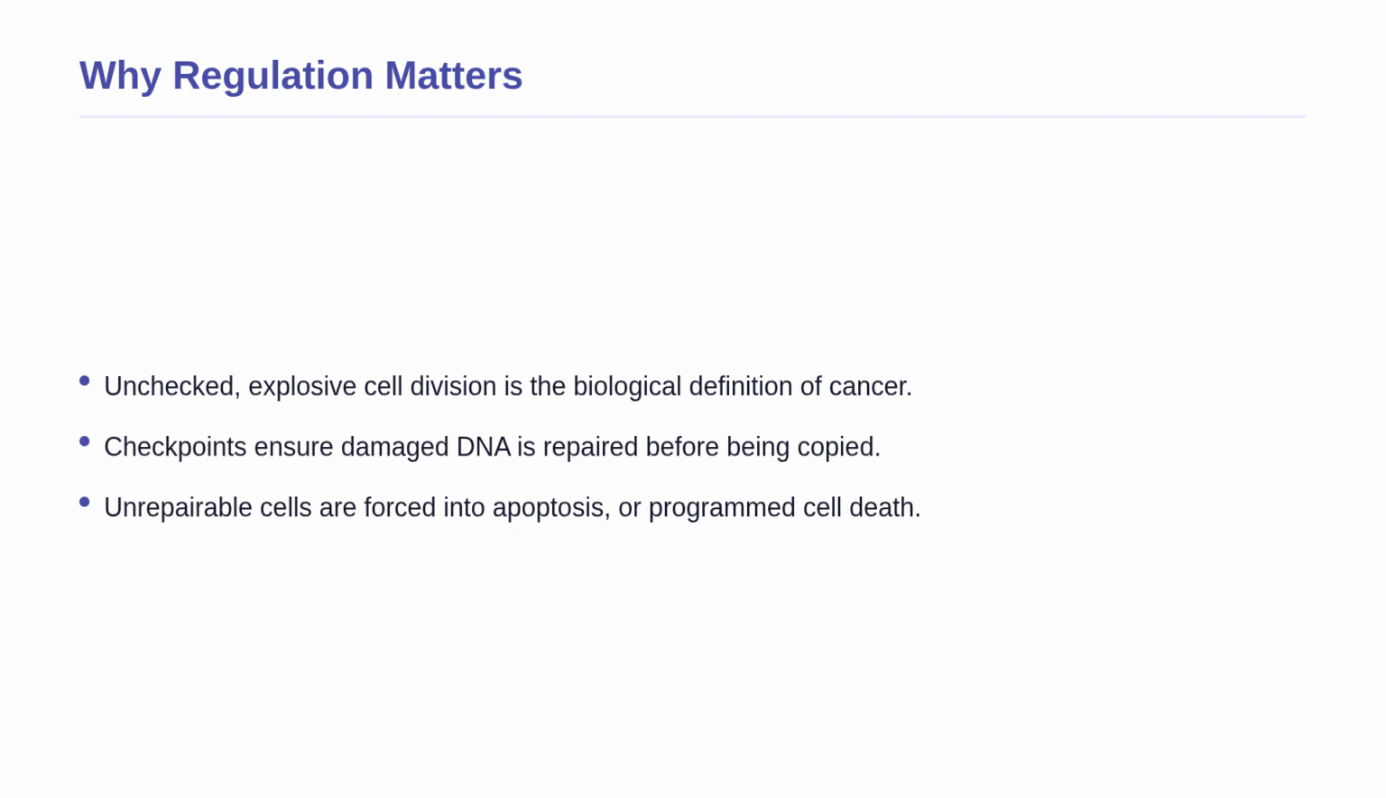Furthermore, the regulatory checkpoints ensure that any damaged DNA is repaired before it is copied. If a cell cannot fix its damaged DNA, the regulatory system forces the cell to undergo programmed cell death, known as apoptosis. Therefore, this system is not just about making new cells. It is about maintaining the absolute integrity and safety of your entire genetic blueprint.